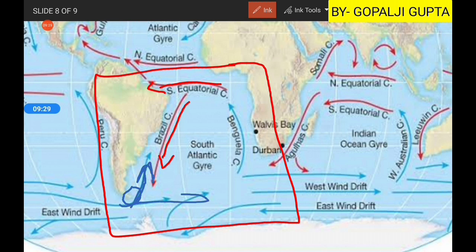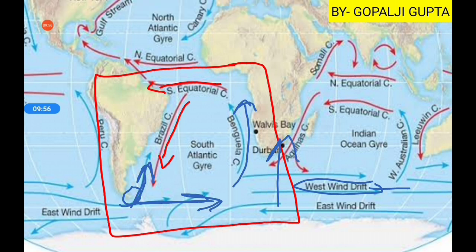Then you have the West Wind Drift in this direction. This is the West Wind Drift direction. So this is also a cold current. It is moving around the Atlantic Ocean. Then you have the Venezuela Current moving west of Africa. So this is also a cold current, moving from the higher to the lower latitudinal areas.